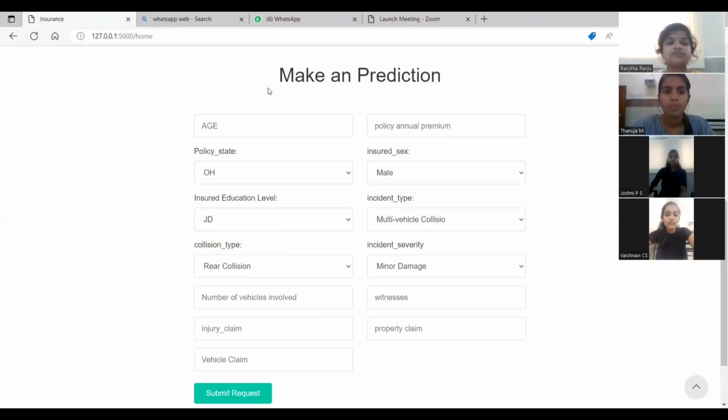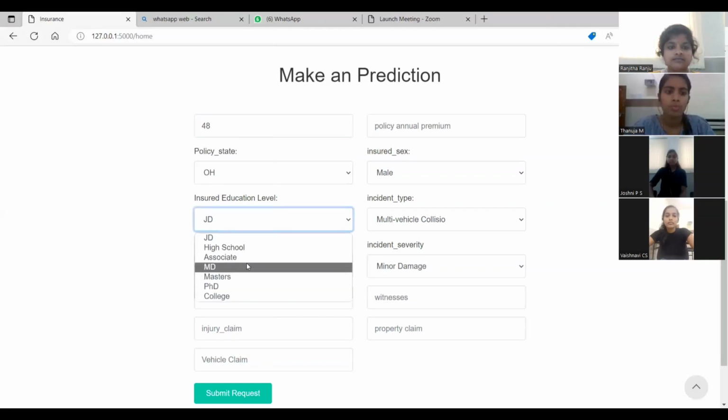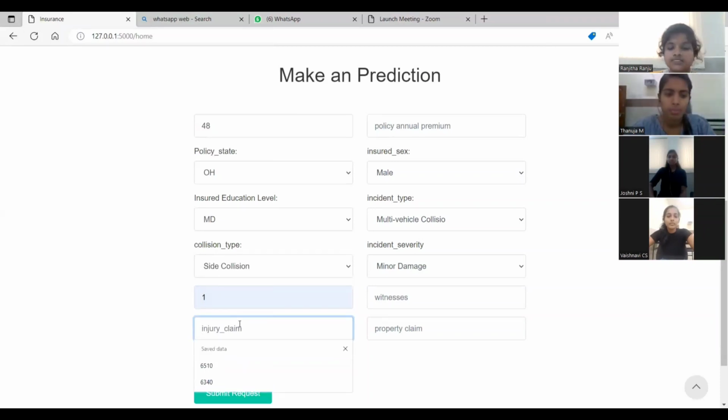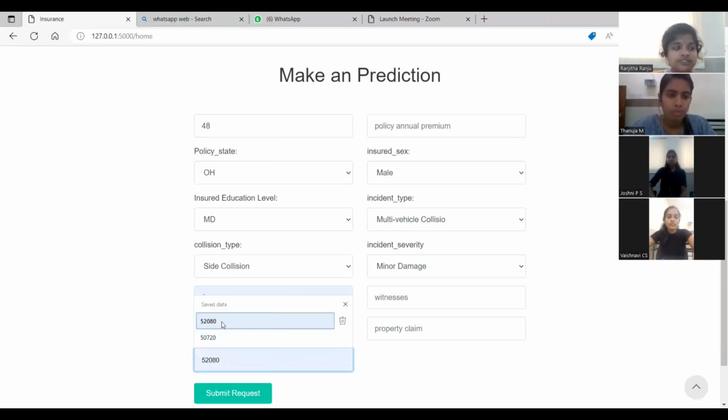And here we type some details. Our age is 48, the policy state is OH, injured education level is MD, and rear collision, and here is the side collision. Number of vehicles involved is 1, injury claim is 6510, and vehicle claim is 52080.